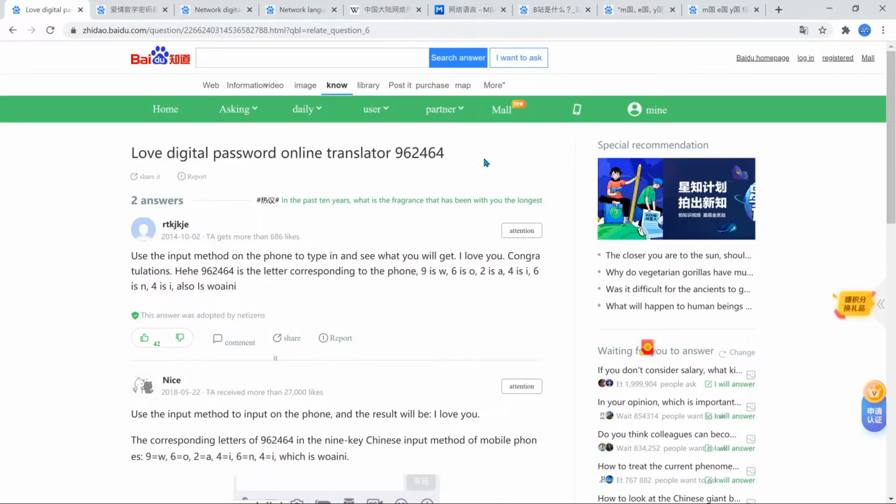And so this is digital language. This is one of the older digital languages. Digital language generally pertains to two things: gaming and general casual texting, and generally love. One number that has a great meaning is 962464. What that means is 9 and 6 are letters in Chinese pinyin. So 9 and 6 together is W and O, which is Wo, meaning me. 2 and 4 is A and I, which is ai. 6 and 4 is N and I, which is ni. So 962464 is Wo ai ni, and in Chinese, that means I love you.